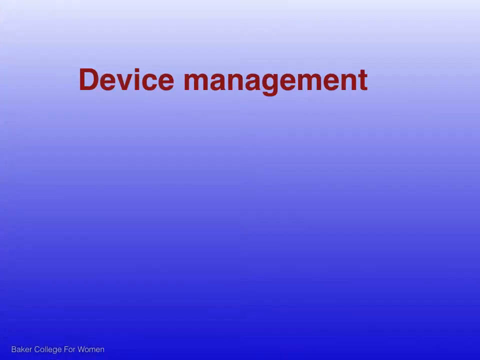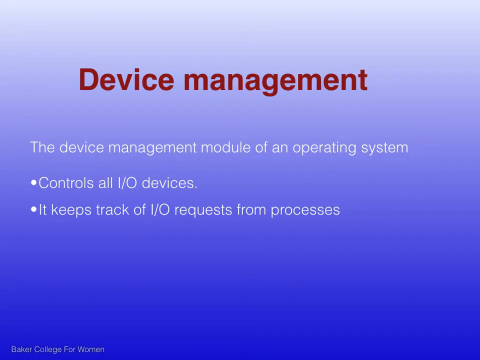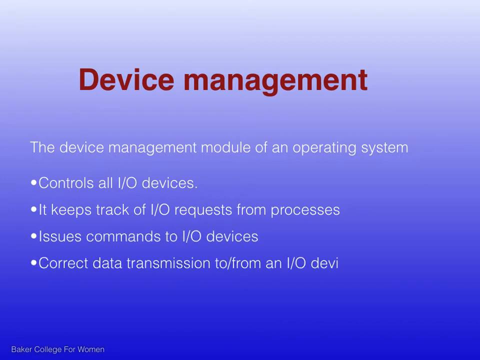A computer system consists of several input-output devices. The device management module of an operating system controls all input-output devices. It keeps track of input-output requests from processes, issues commands to I/O devices, and ensures correct data transmission to or from an input-output device.